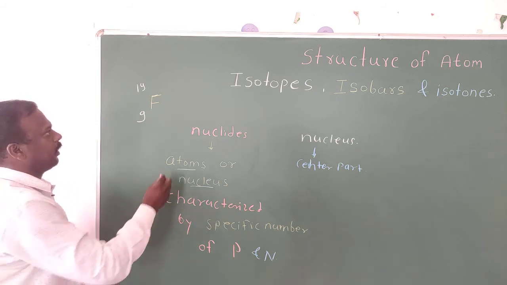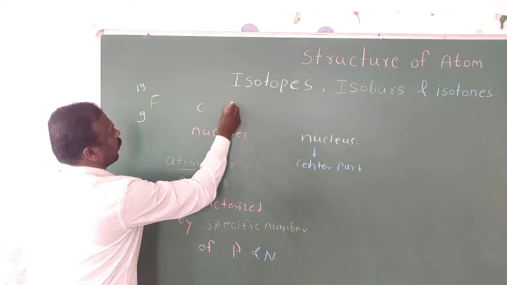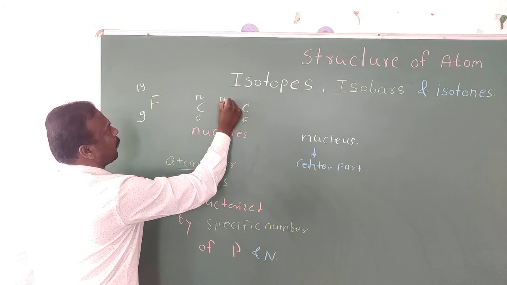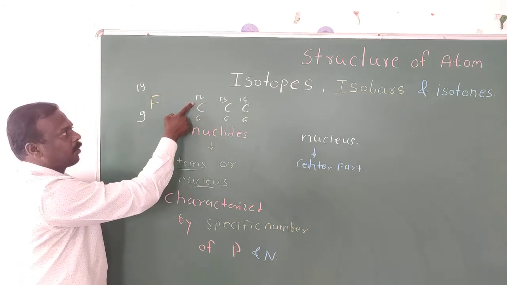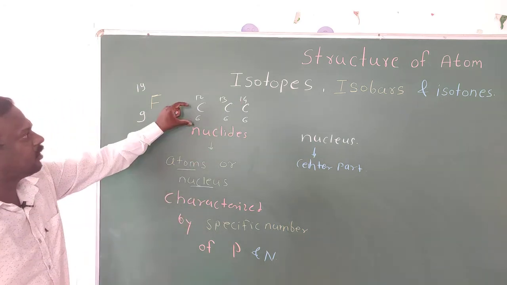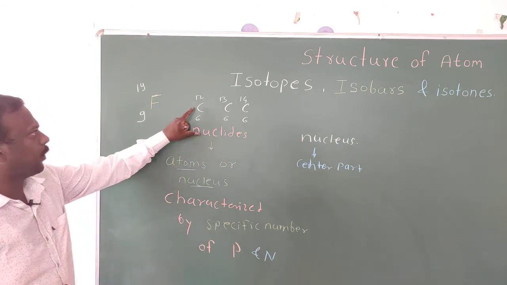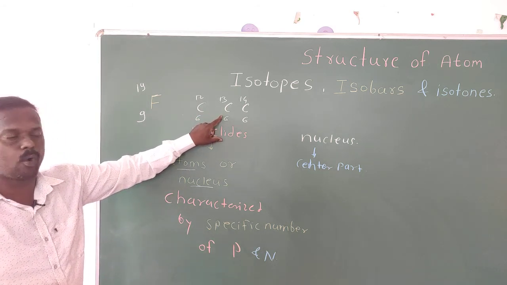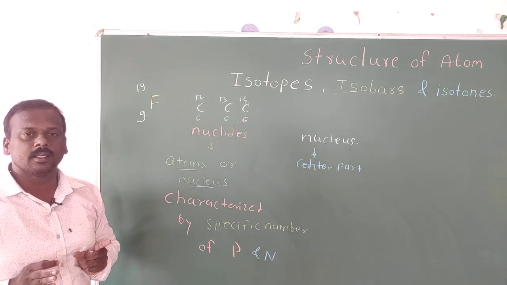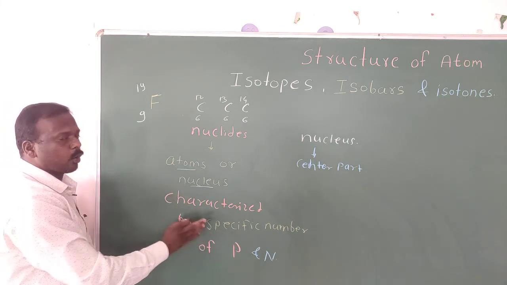But in case of carbon, look here, suppose I am going to write three carbons. You know carbon's atomic number is 6, but here the combination of mass number changes. In the first carbon the mass number is 12, in the second 13 and in the third 14. Means there are three nuclides of carbon. Now you understand what nuclide means? Nuclide means it is characterized by a specific number of protons and neutrons.